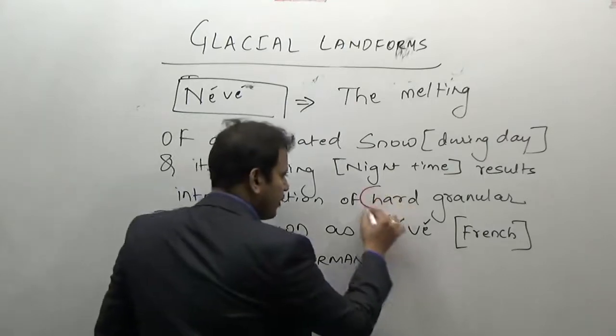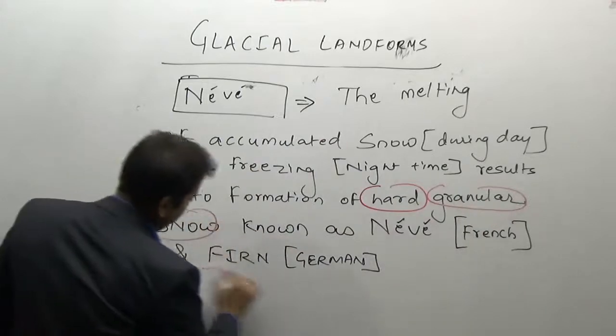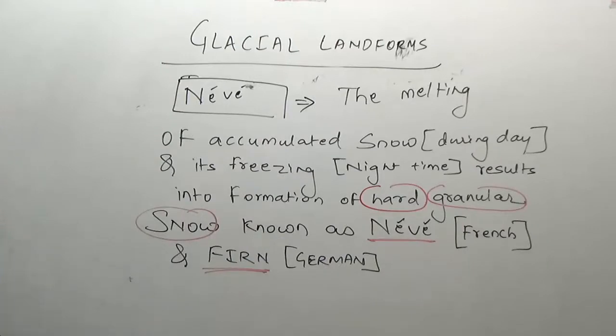So what is a neve or firn? Hard granular snow is known as firn or neve.